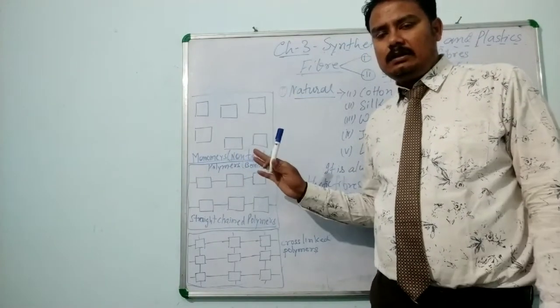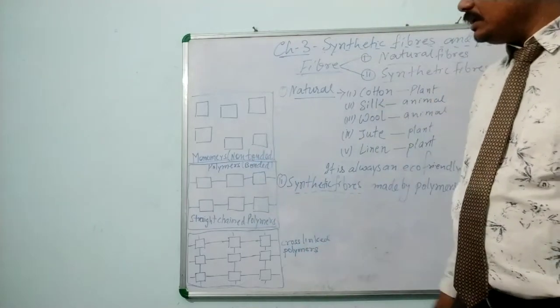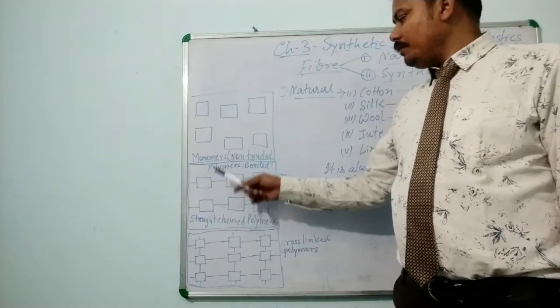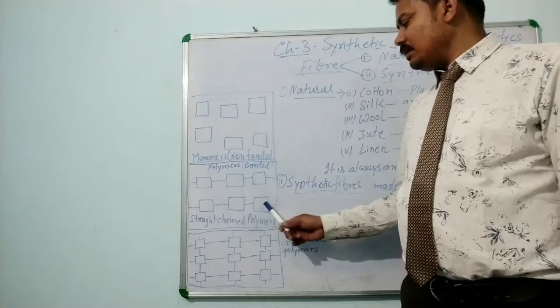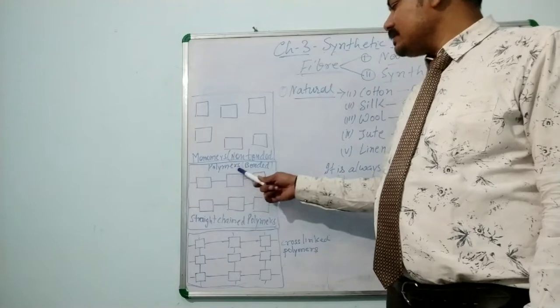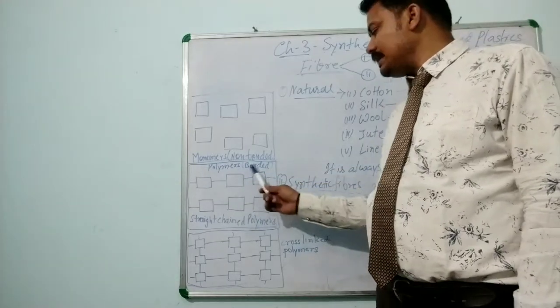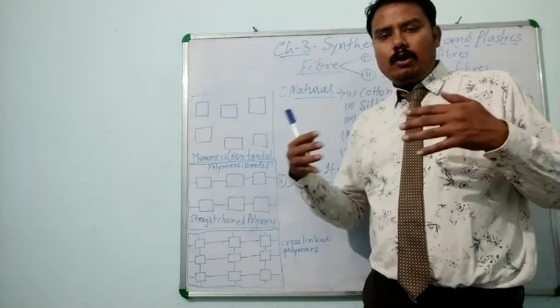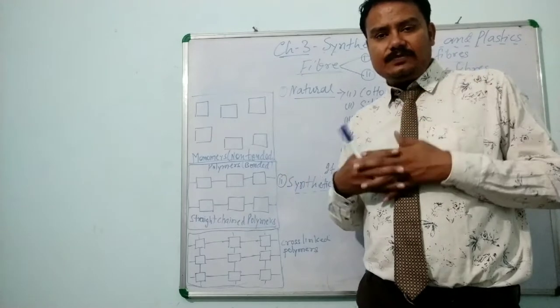They are free. But here we can see many monomers attached together by means of a chain system. They are called polymers, and they are attached to each other. That is called bonded. Bonded means when they get attached to each other.